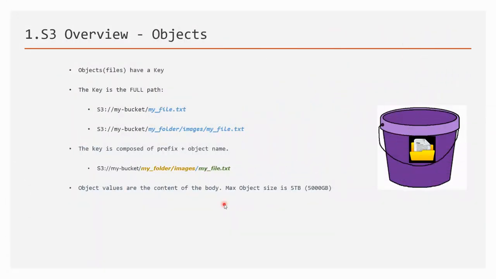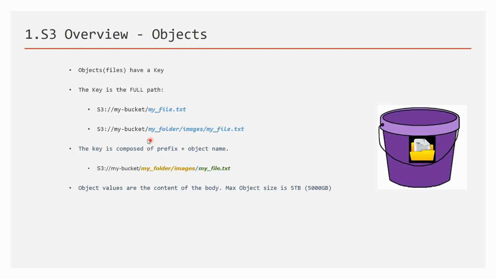The objects that we put into these buckets have a key that identifies them. What exactly is a key? It is the full path to the file that we have put. For example, the name of the bucket I have created is my-bucket, and the key is the file name itself. But of course, if you have a lot of files you need some kind of directory structure. In this case I have created a my_folder and then an images folder, and put the txt file into that.